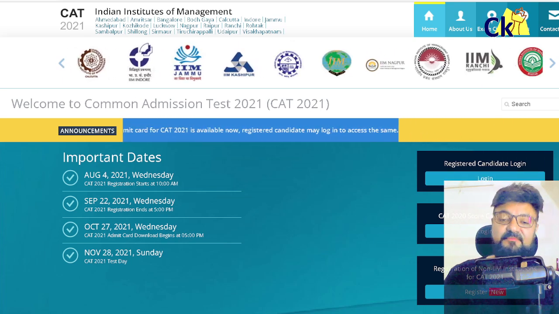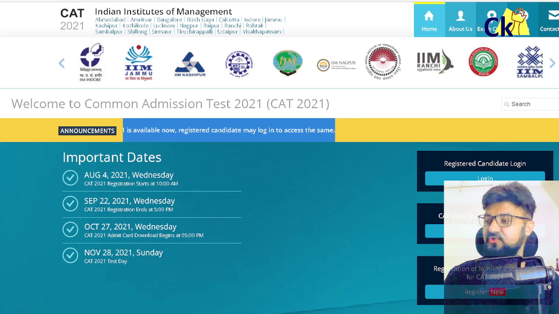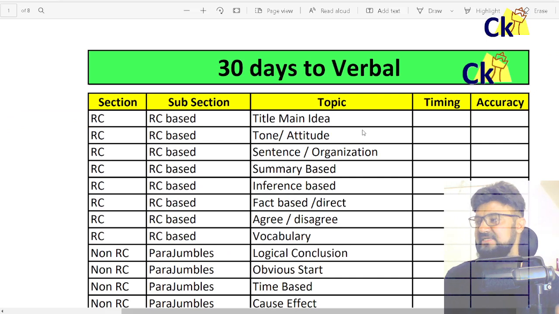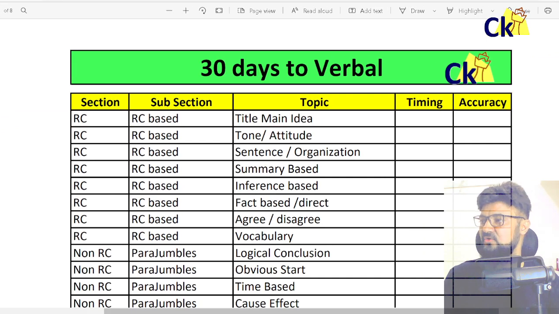And this is the prime time because exactly 30 days from today, you will have your CAT exam. And that's where I'm launching this program now, 30 days to the CAT exam. Let's try to clear the cutoff in the last 30 days. Let's try to work hard and clear the cutoff. So from the verbal point of view, this is the main syllabus, a complete syllabus for the last 30 days.